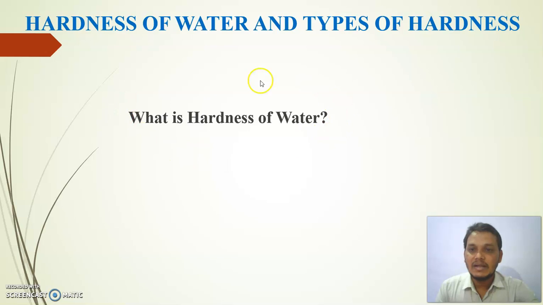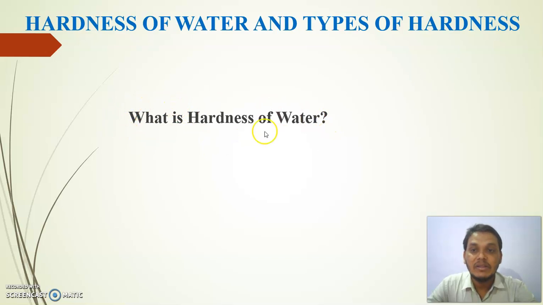So what is exactly meant by the hardness of water? Hardness is a characteristic of water and it is due to the presence of dissolved salts of heavy metal ions. Which are the heavy metal ions? Calcium 2 plus, magnesium 2 plus, zinc 2 plus, aluminum 3 plus, manganese 2 plus. These are the dissolved salts of heavy metal ions.